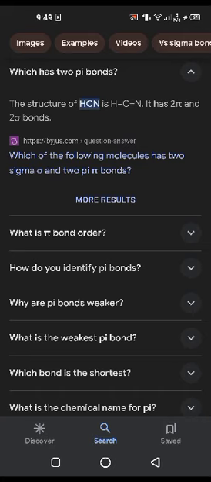The structure of HCN is H bound to C, triple bond N. It has 2 pi and 2 sigma bonds.